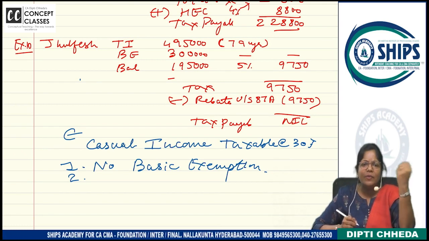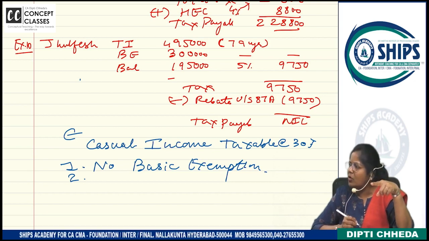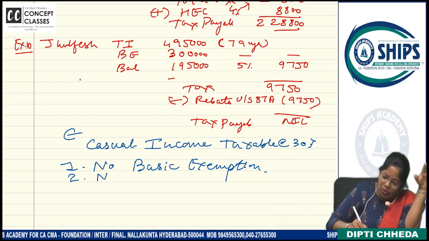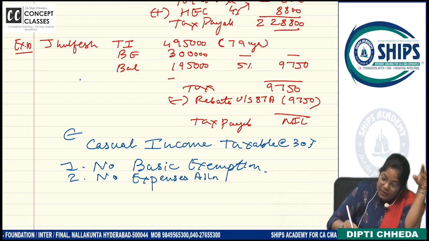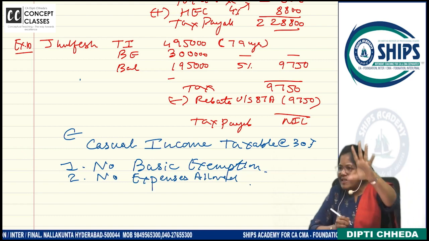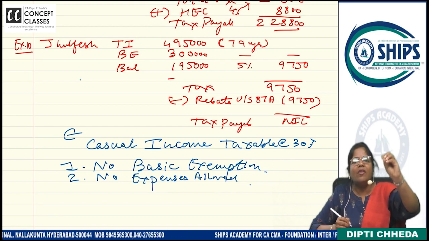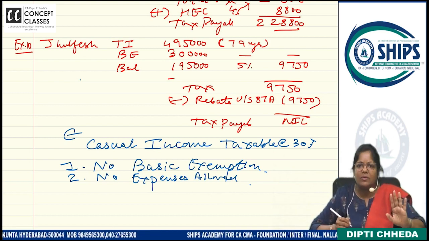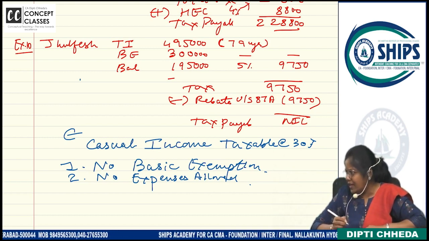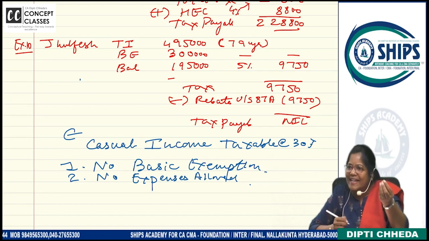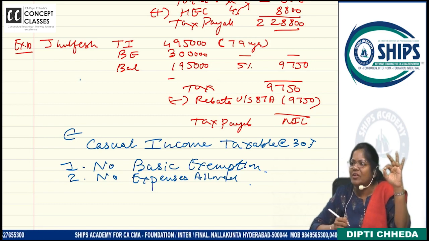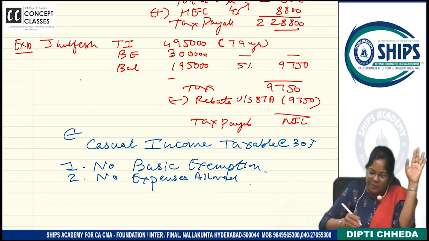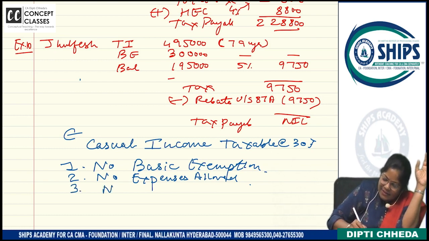3 lakh I have earned and 20,000 I have spent. Will that expense be allowed? No. No expenses allowed. If you won a lottery of 5,000 and the lottery ticket cost 1,000, the 1,000 is not allowed. Are you all with me? In casual income, what is not allowed? No expenses. Third is no losses.